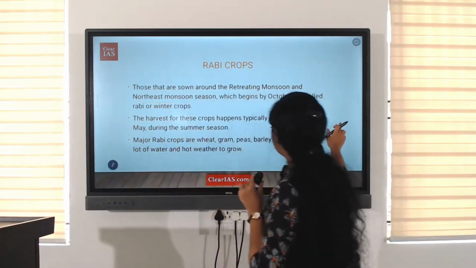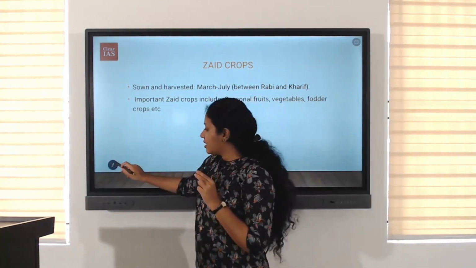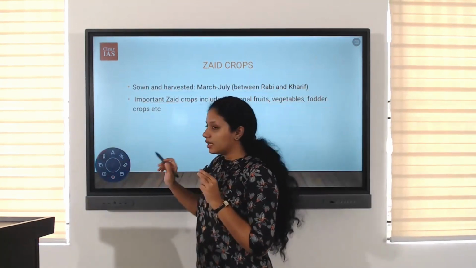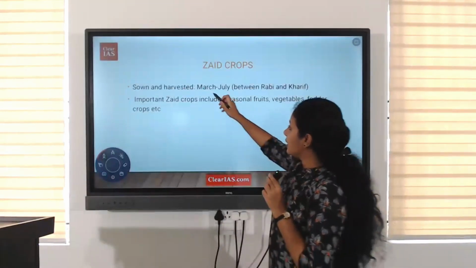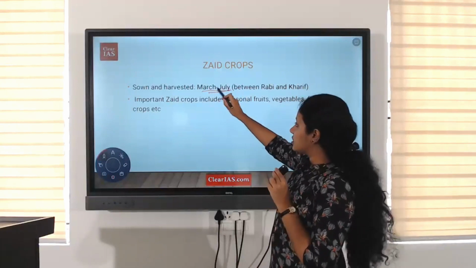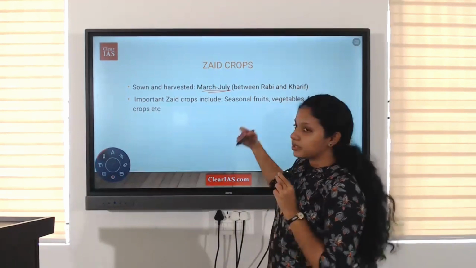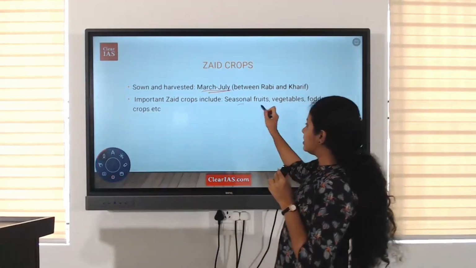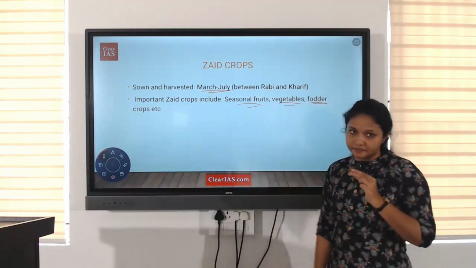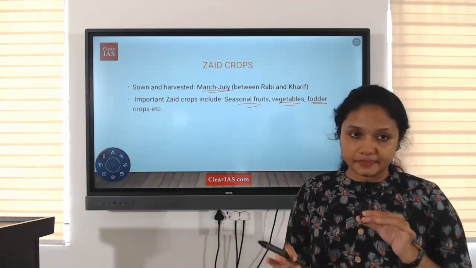Now, in between them is the Zaid. Zaid crops are in between Rabi and Kharif. They are sown and harvested between March and July. Zaid crops are usually fodder crops for animals, seasonal fruits, vegetables, etc. Clear? These are the three cropping seasons.